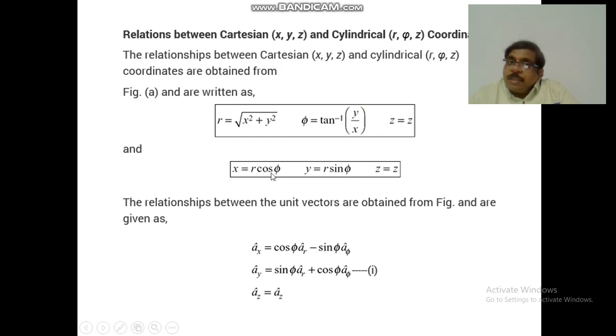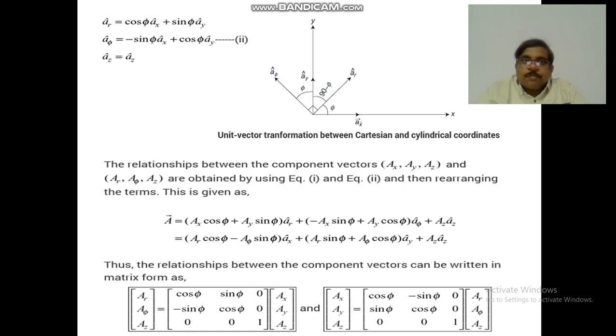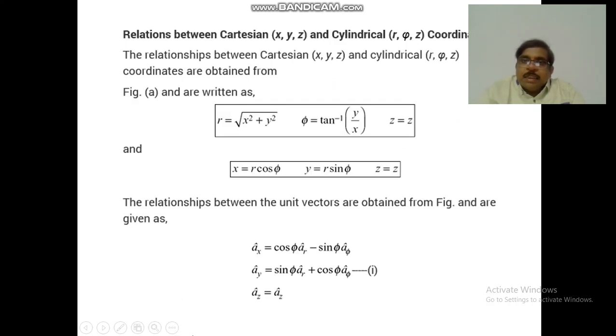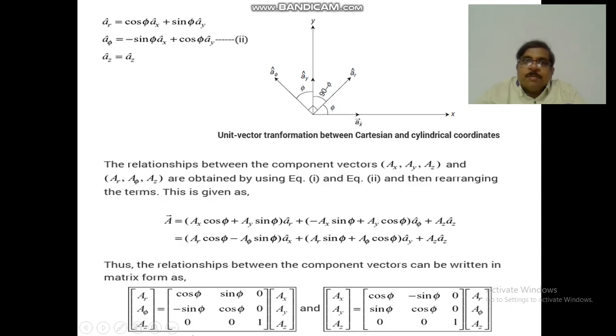Suppose it is given in the cylindrical coordinate system and we want to represent it in the Cartesian coordinate system, x is equal to r cos phi, y is equal to r sin phi, and z is equal to z. The relations of the unit vectors are also represented as follows. This is obtained from the unit vector transformation between the Cartesian and cylindrical coordinate systems. From the figure we may observe that a_r is equal to cos phi a_x plus sin phi a_y. With respect to that, we may represent these vectors.